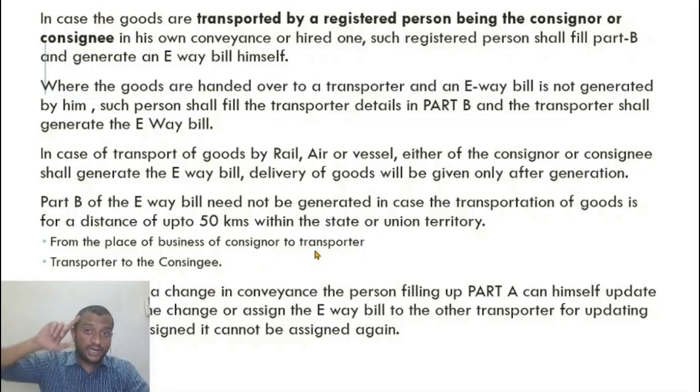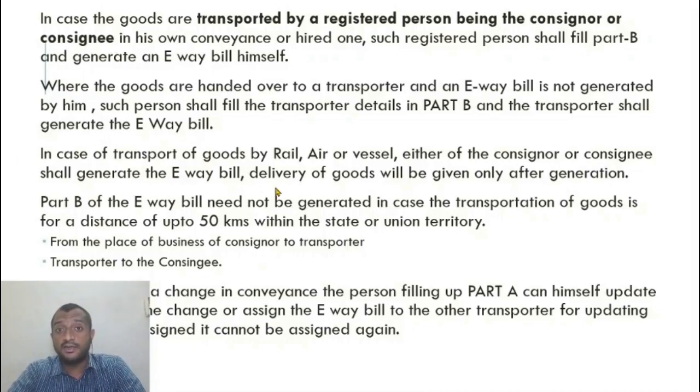So only if, and that too, the exemption is for Part B only. Part A is mandatory even in this case. If it is less than 50 kilometers also, people have a misconception that I don't need to touch anything at all, but that is not true. Part A is mandatory no matter what.